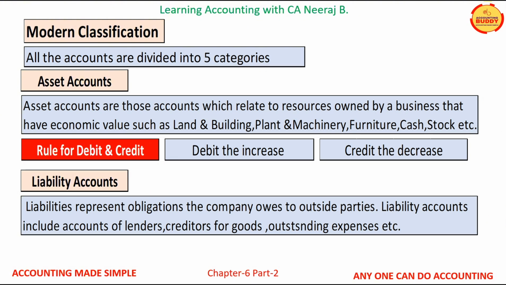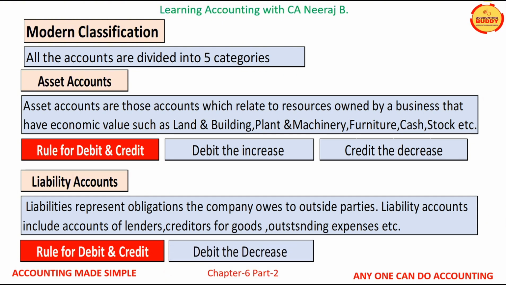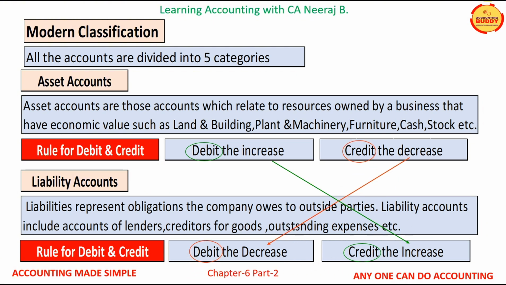Liability accounts include accounts of lenders, creditors of goods, outstanding expenses, etc. Rule of debit and credit for liability accounts is: debit the liability accounts when they decrease and credit the liability accounts when they increase. The rule of debit and credit for liability accounts is exactly the opposite of the rule of debit and credit for asset accounts.